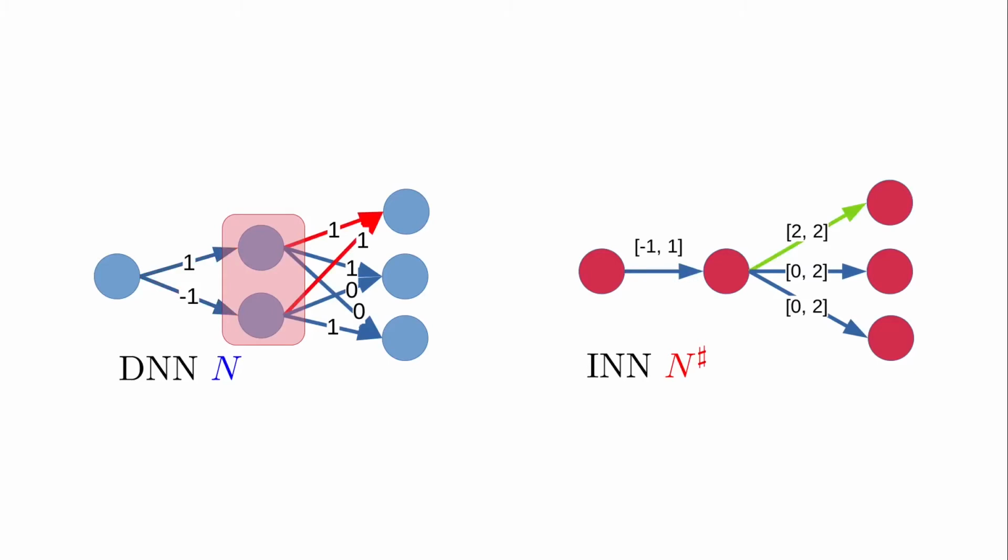The one important caveat is that we'll scale each weight up by the number of upcoming nodes which were merged together. For this weight, we use the interval 2, 2 instead of 1, 1 because two nodes on the left of the weight were merged. So we should treat a single input from that node as counting for two inputs, one from each of the original DNN nodes merged together. We repeat this weighted convex hull process to get all of the other weights in the INN.